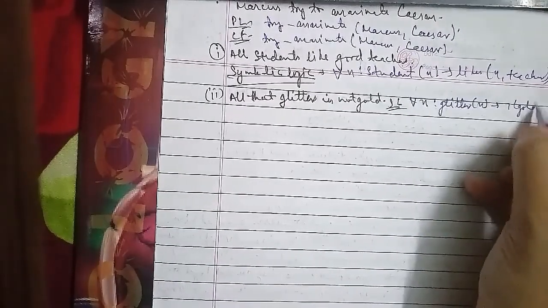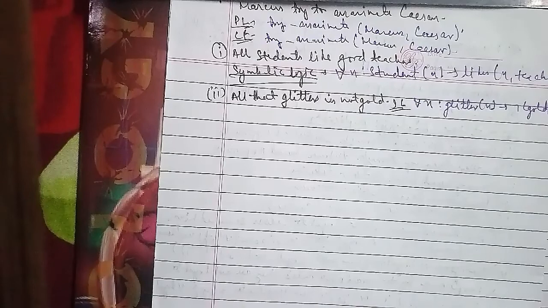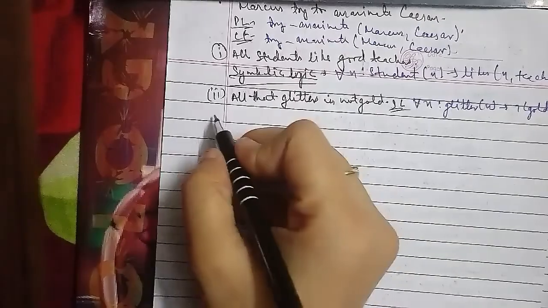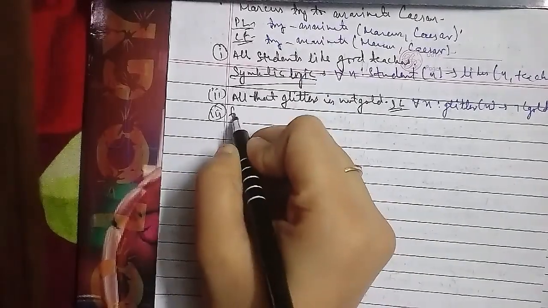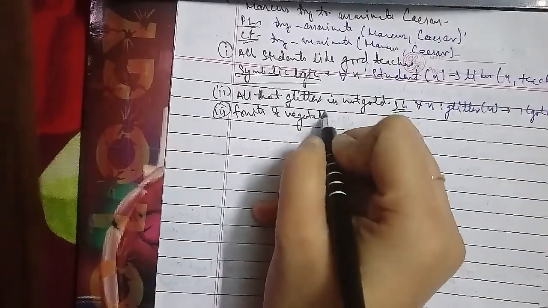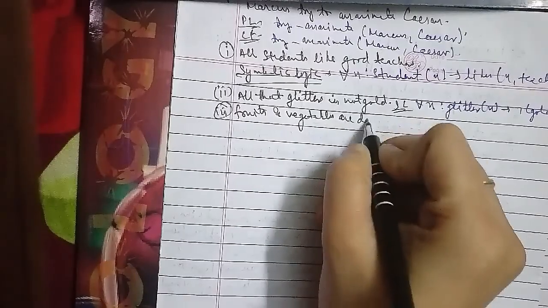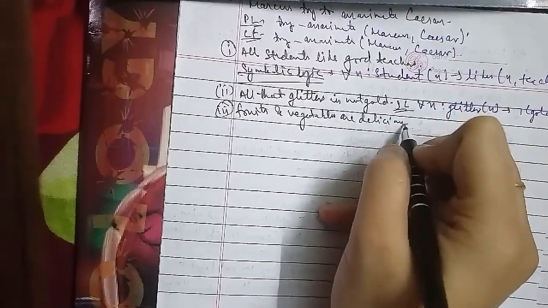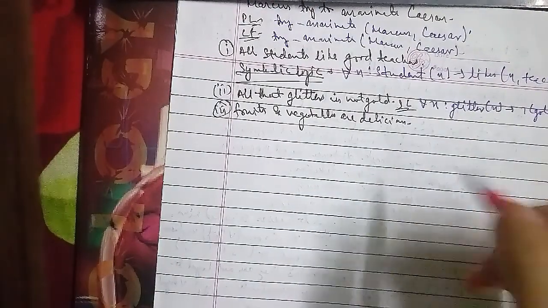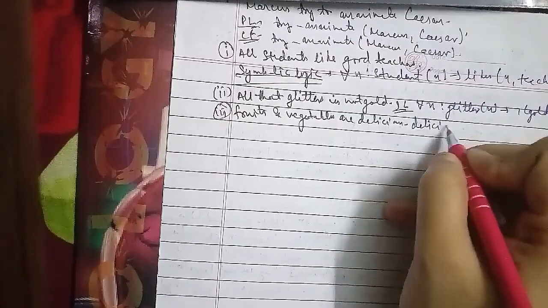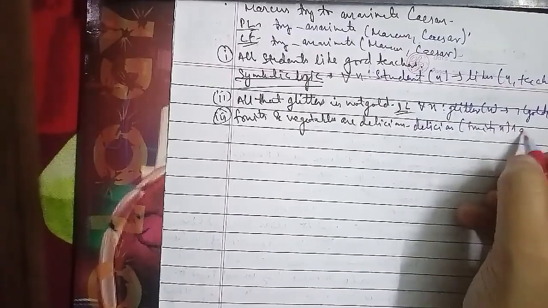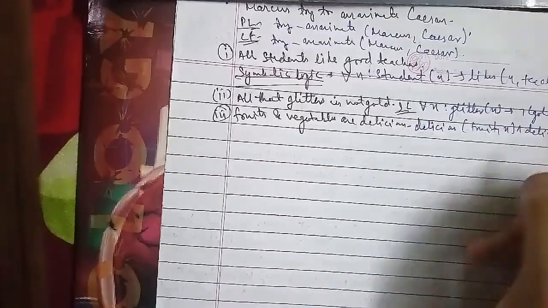Another question we have is: Jack and Jill went up the hill. In this we have: went Jack hill, went Jill hill. So that has been represented in the form of symbolic logic here.